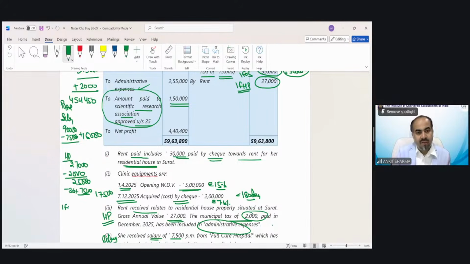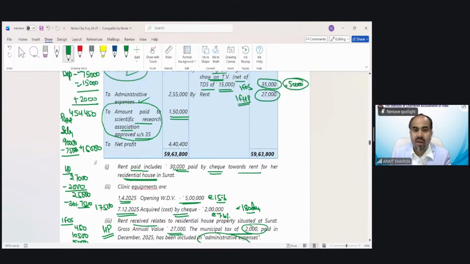No capital gain information. Income from other source we have to calculate now. And income from other source, interest on refund 450, 10,500 dividend, and gross value of casual income 50,000 we have to take. So that would be 60,950. As I have told you in last class also, you can do this all calculation in your working note.